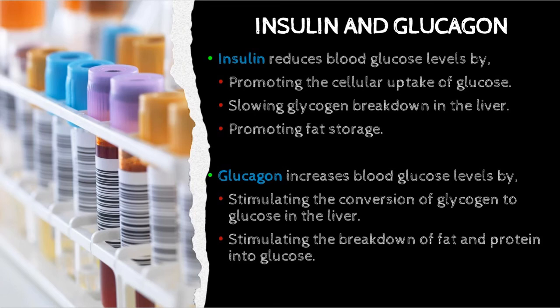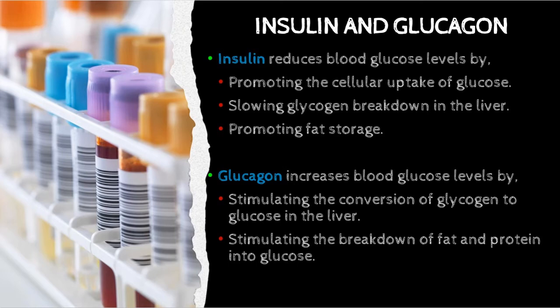The function of insulin is to reduce the blood glucose concentration, and the mechanism is, first, insulin will promote the cellular uptake of glucose, slow glycogen breakdown in the liver, and also promote fat storage. These three mechanisms will reduce blood glucose and are stimulated by insulin.